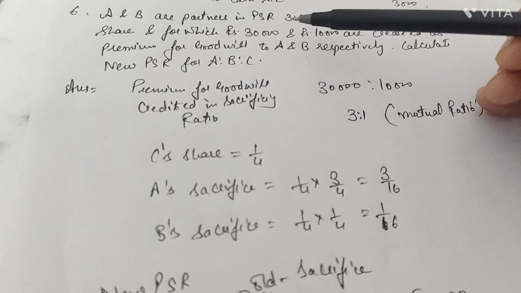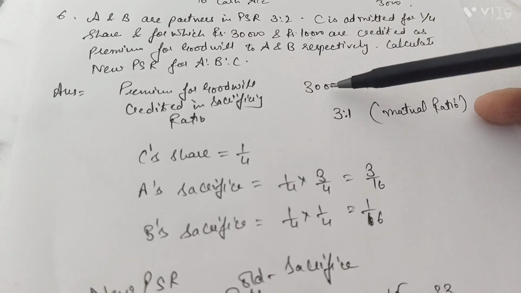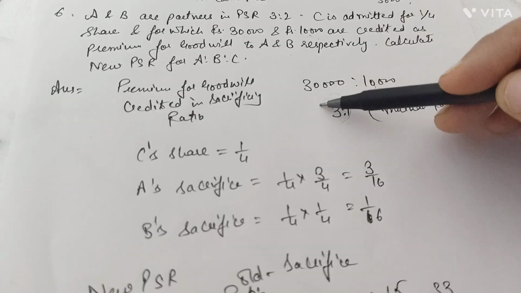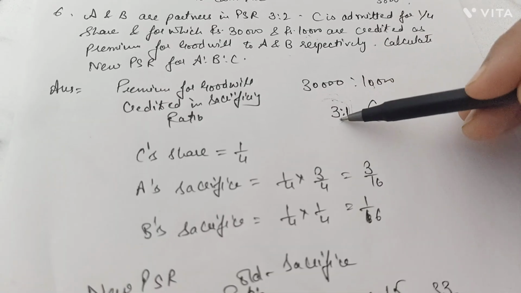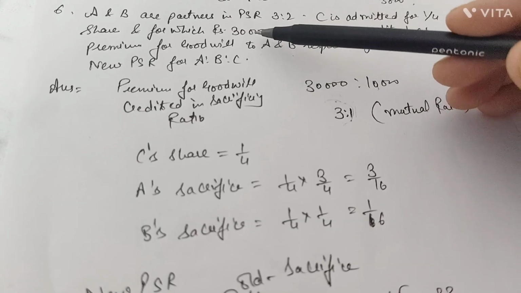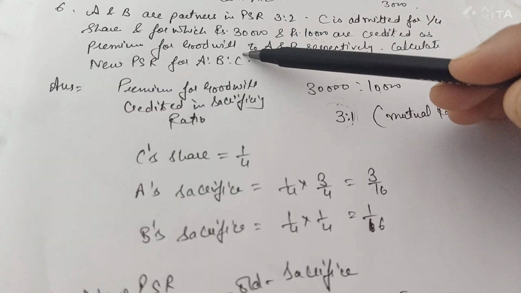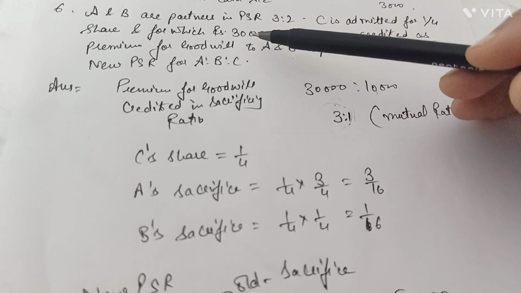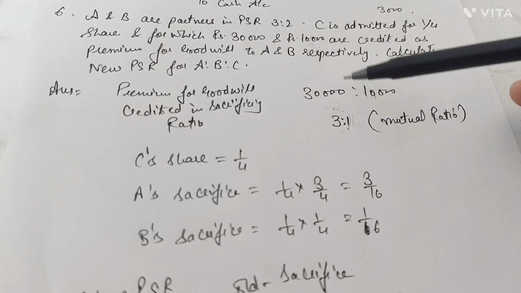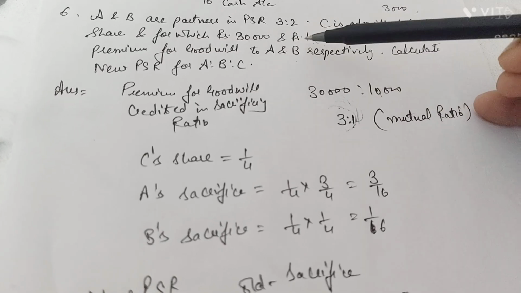First of all, out of total 40,000 premium for goodwill, how much is A getting, that is 30,000, how much is B getting, that is 10,000. What is their sacrificing ratio over here, that is 3:1. Now you will ask me, premium for goodwill here has been credited to them, so that means they are in a gain. But beta, here premium for goodwill is given to them because they sacrifice their share of profit for C. So from here we get their sacrificing ratio, that is 3:1.